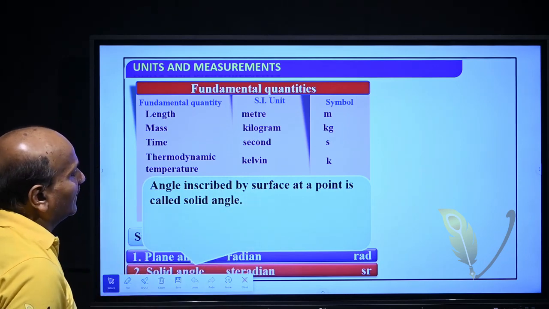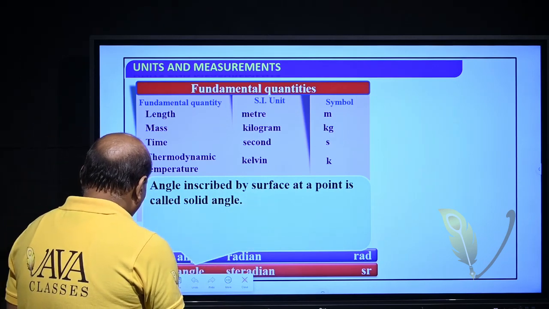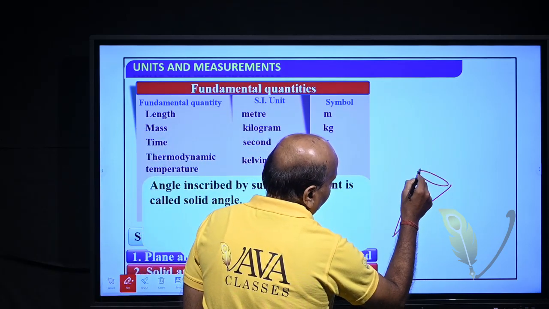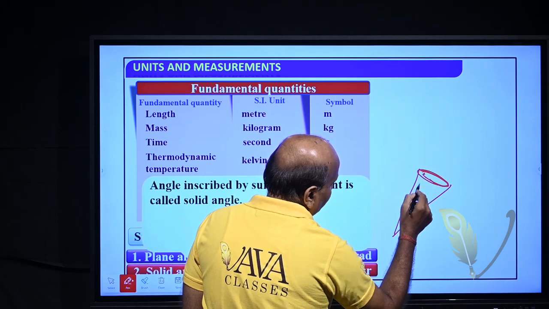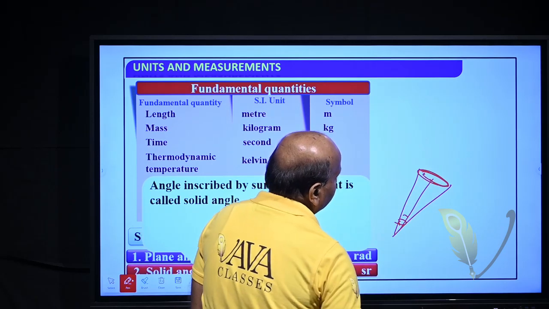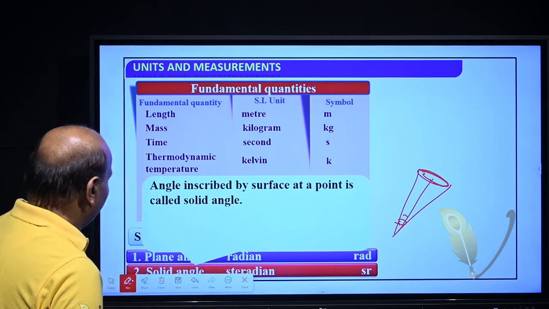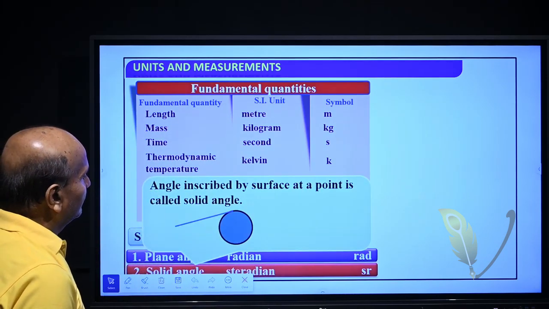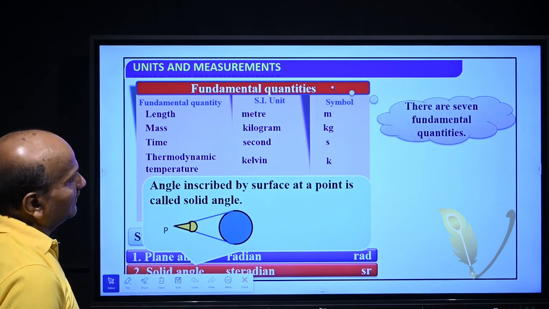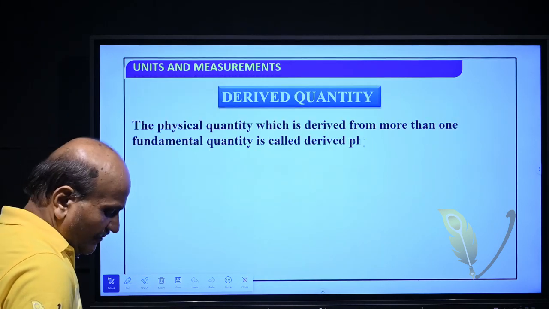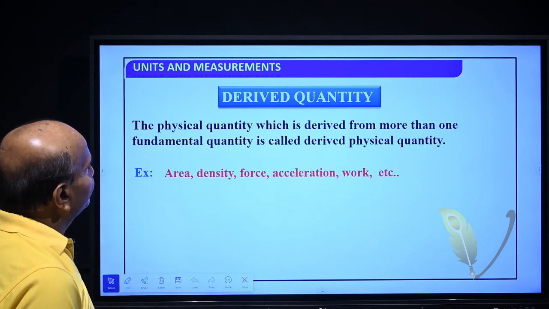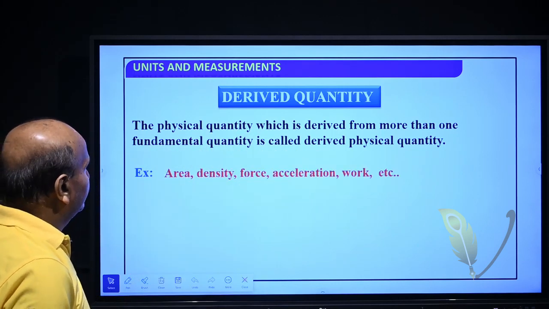A solid angle is an angle subtended by a surface at a point. This surface makes this angle here, and it is called solid angle. So these are the fundamental quantities. Now we see derived quantities.